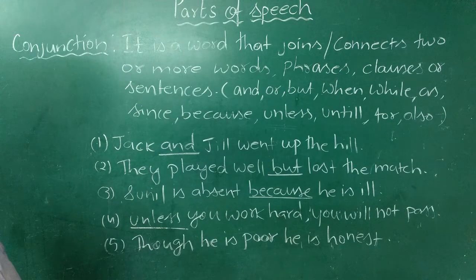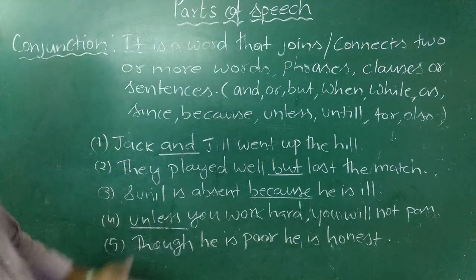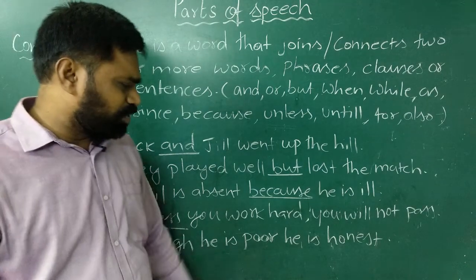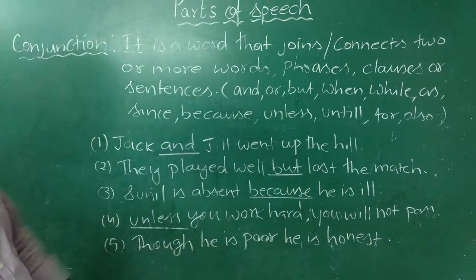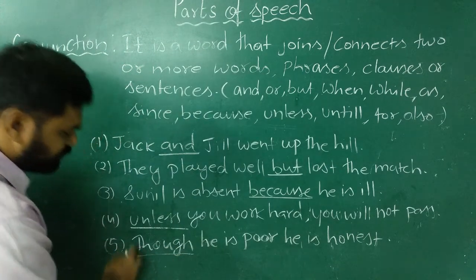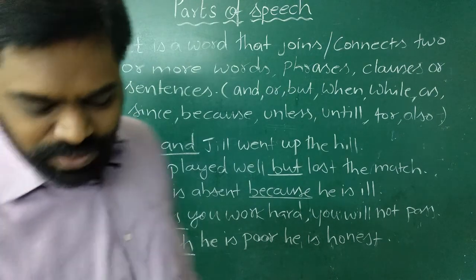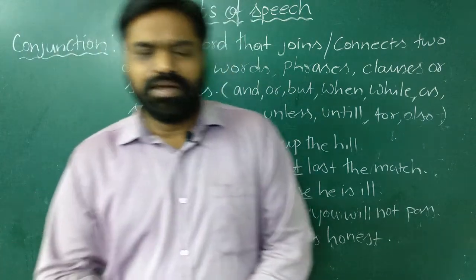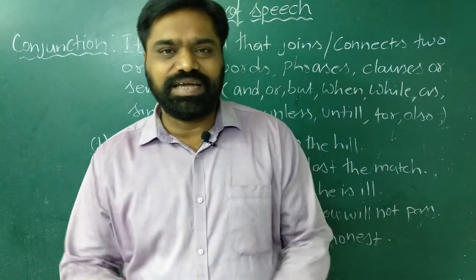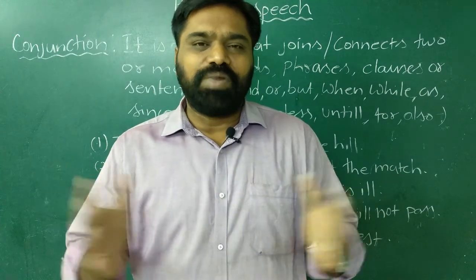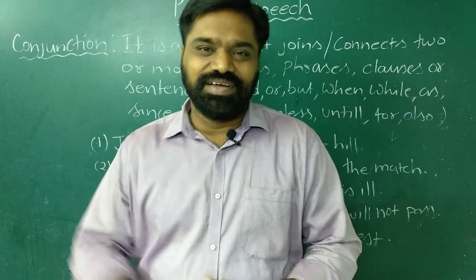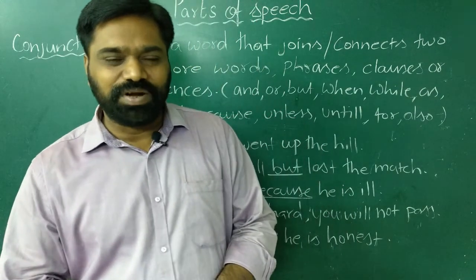And again the last sentence, fifth example, though he is poor, he is honest. So here two sentences are there, he is poor, he is honest. Both these sentences are connected using the word though. So though is a conjunction here. So conjunctions and prepositions are very easy and comparatively less difficult than other topics. So I hope you understood this.